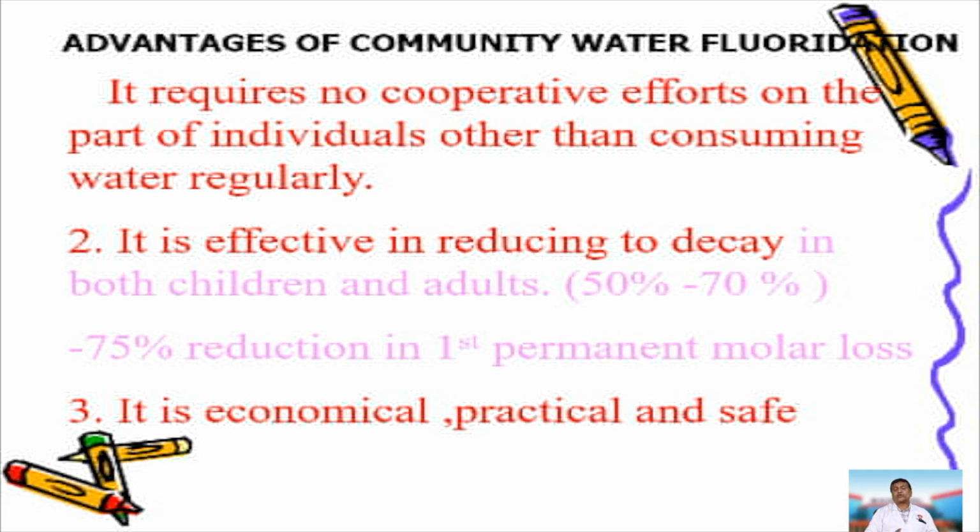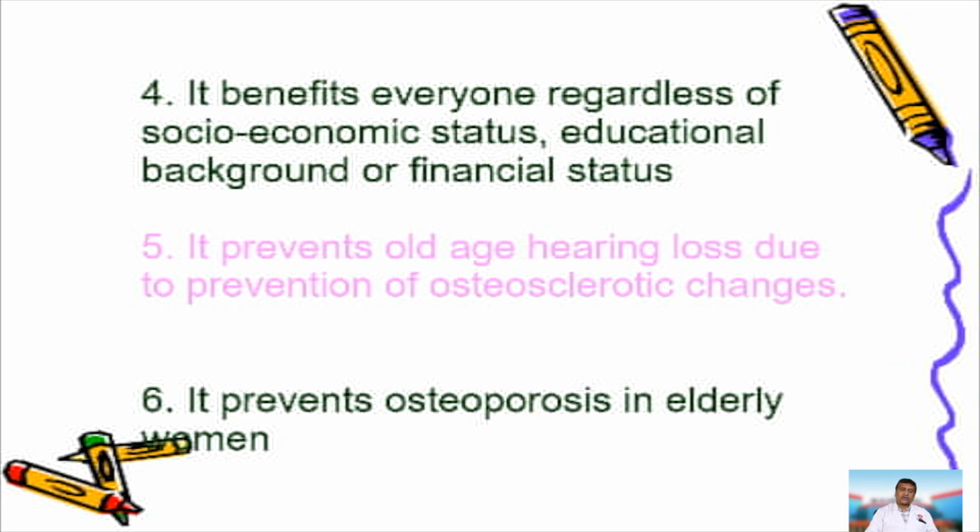So adding fluoride to water is a practical, economic, and safe method to prevent dental caries, because it benefits everyone regardless of their socioeconomic status, educational background, or financial status. They do not have to do anything other than consume fluoridated water. It also prevents osteoporosis in old age. It also prevents old age hearing loss and prevents osteosclerotic changes.